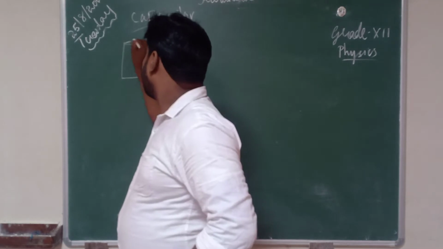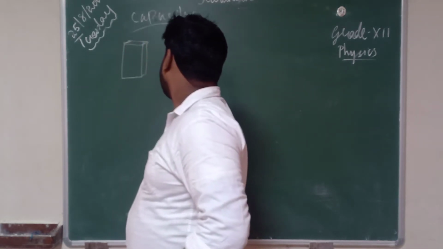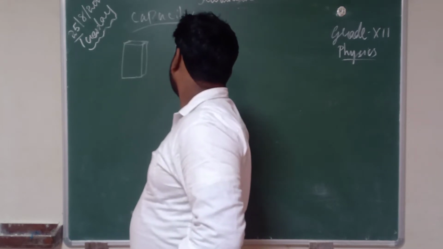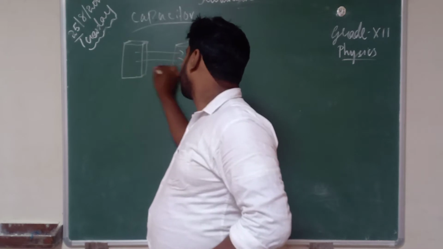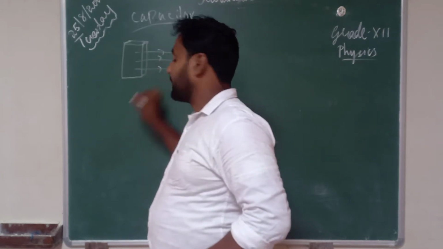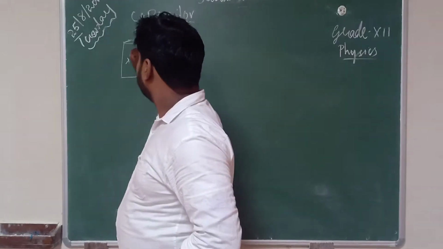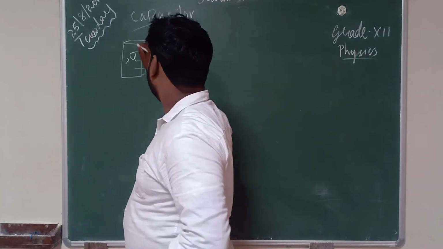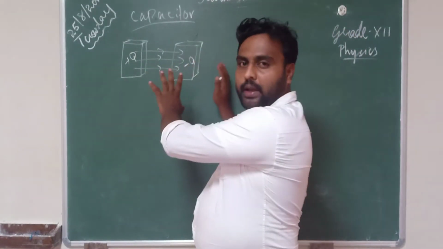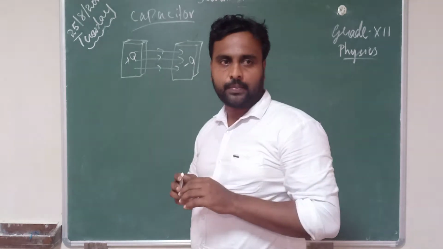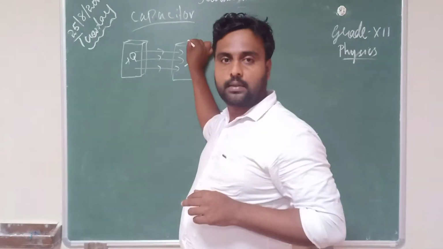Two metal plates. So this is how a capacitor consists of. This capacitor consists of two metal plates.